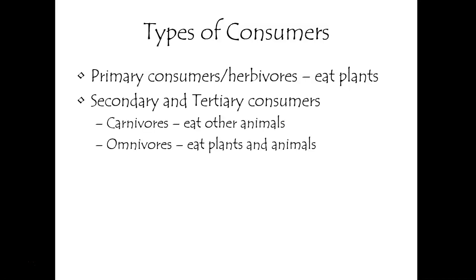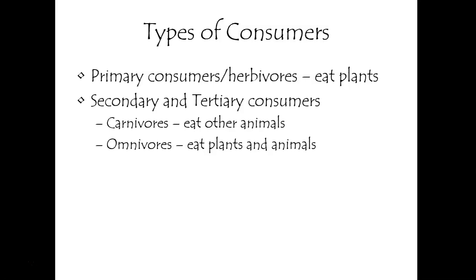A secondary consumer is eating the other heterotroph. I think wolves eat deer. I might be wrong, but I think wolves would eat deer. So if that deer ate some grass, that deer would be a primary consumer. A wolf stumbles on the deer eating grass, and the wolf's like, yummy, and it eats the deer. It makes that a secondary consumer.